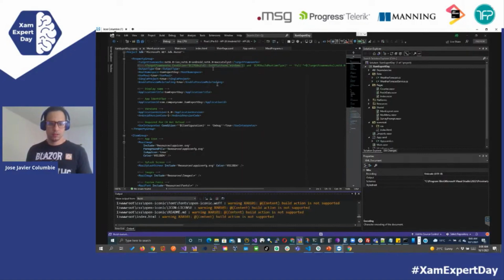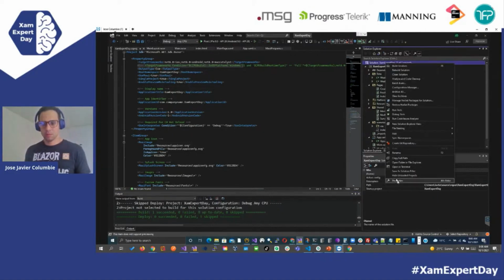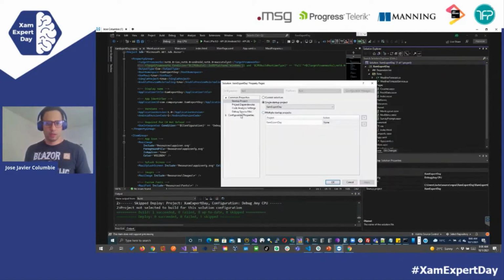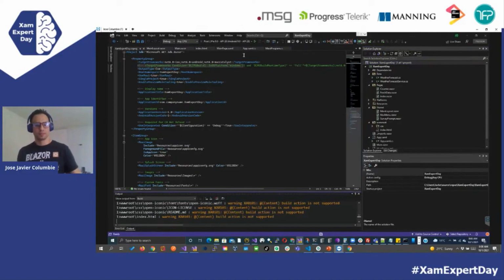Let's run it. Okay, one thing that we forgot to do is we have to go to properties. We need to go to configuration and click deploy, so it's able to actually run it. Let's do it again.